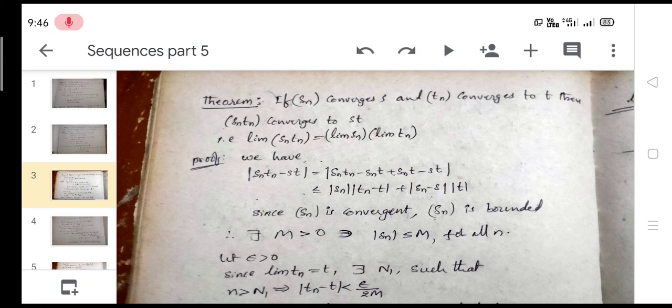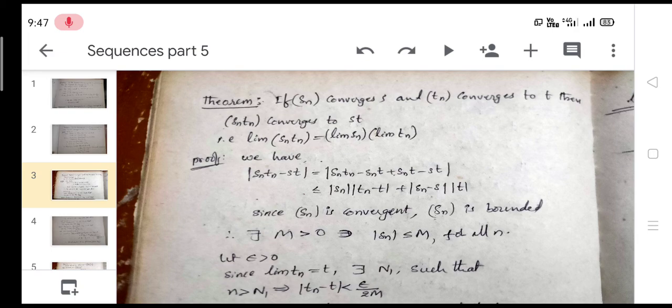Since Sn is convergent, the limit of Sn is equal to S, and Sn is bounded also. Therefore, there exists M greater than 0 such that modulus of Sn is less than or equal to capital M for all n.